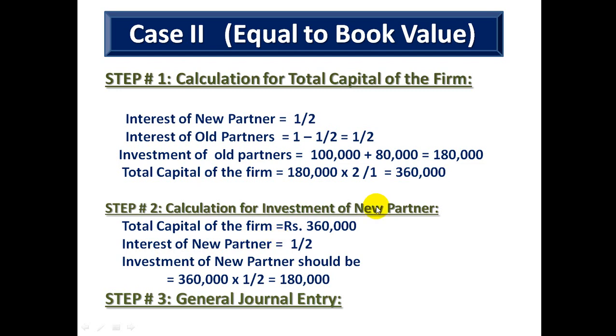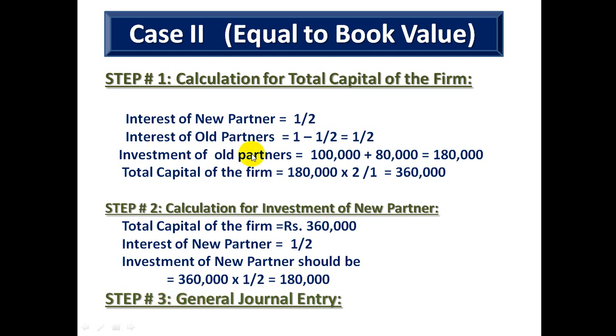Now let's see how to find out the investment brought by new partner. If he is coming for 1/2 interest, in total capital of 3,60,000, we will apply 1/2 and this is how we will calculate the amount which should be brought by new partner. And in this case, the amount brought by new partner should be 1,80,000.